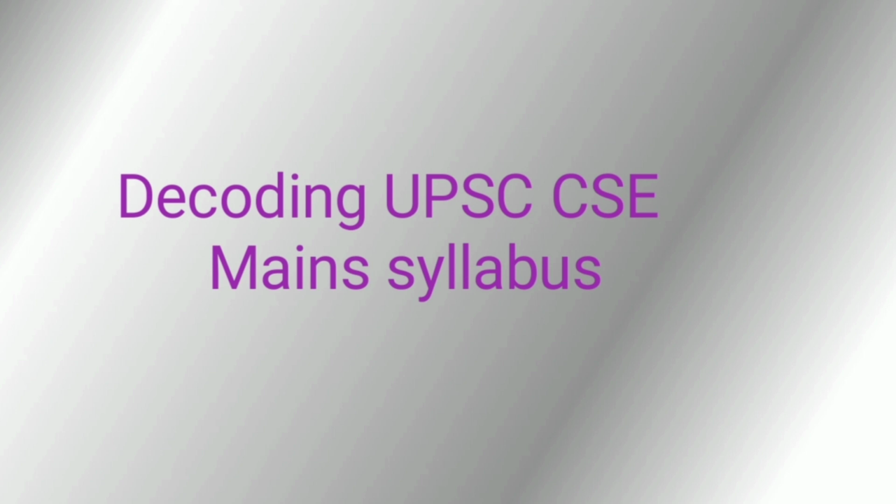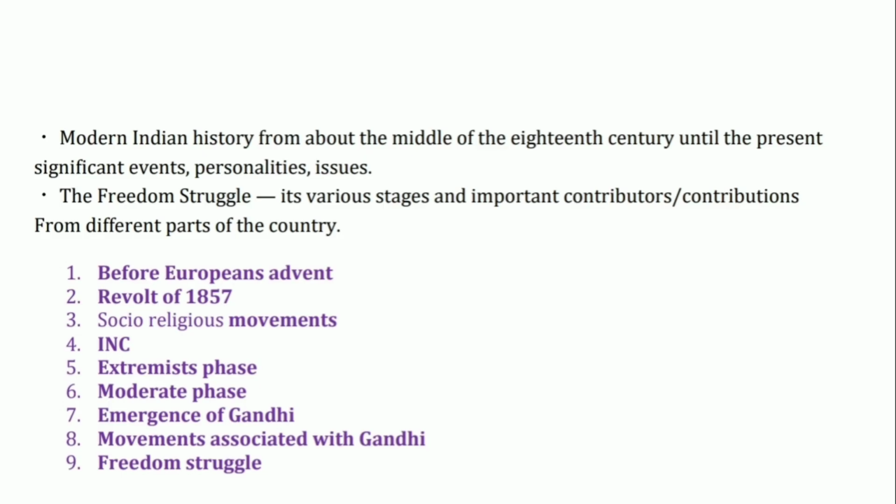So let's get started. In my previous videos, I have decoded the syllabus and mentioned the resources as well. The same thing will be done in this video. The first part of the syllabus I have taken is modern Indian history and freedom struggle. Under this, they have mentioned history from the middle of the 18th century until present, significant events, personalities, issues and various stages of the freedom struggle. I have given a brief outline of the topics here, and now I will be explaining them.